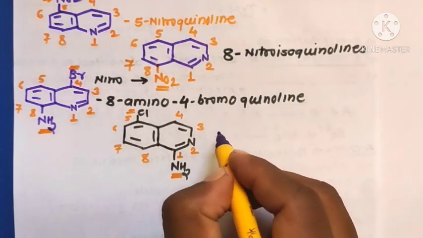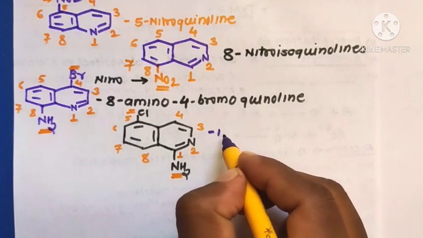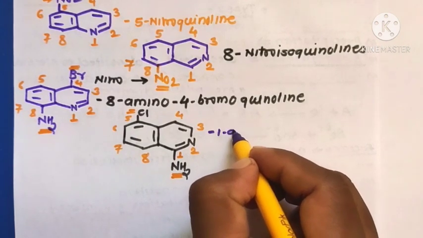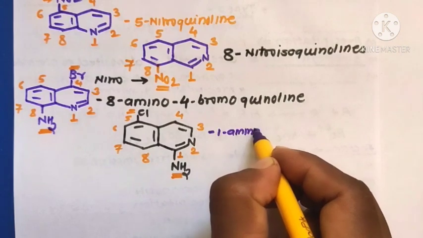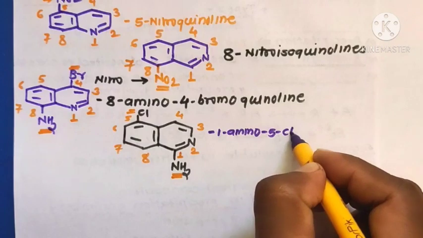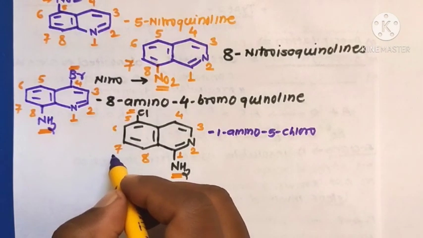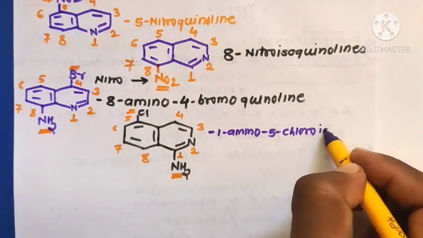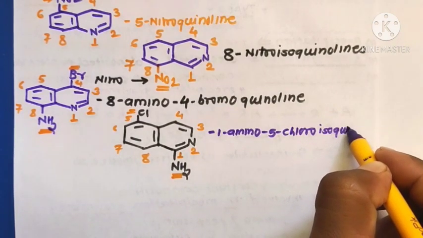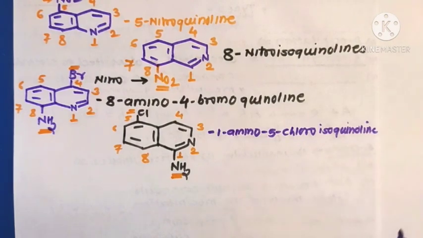Therefore the IUPAC name is 1-amino-5-chloroisoquinoline, with the parent nucleus name isoquinoline. This is the correct IUPAC name.